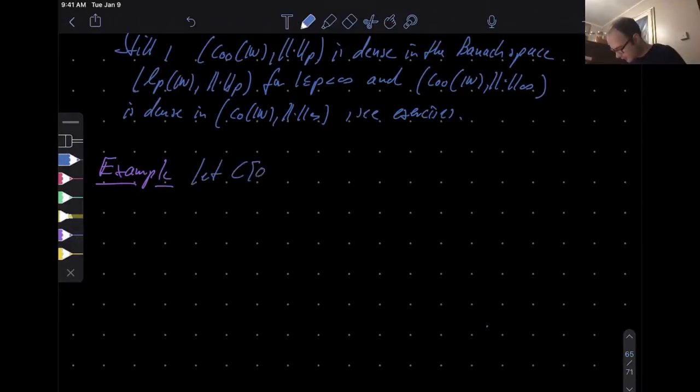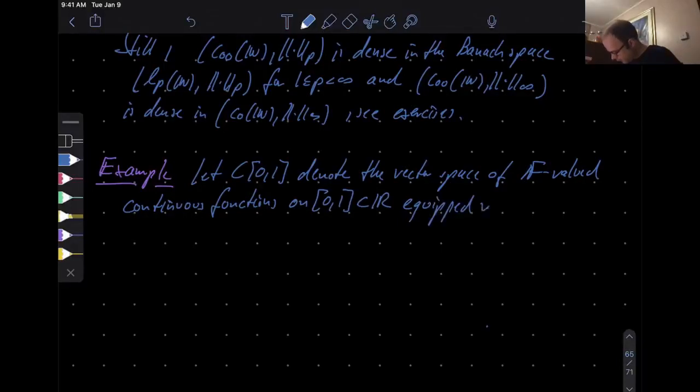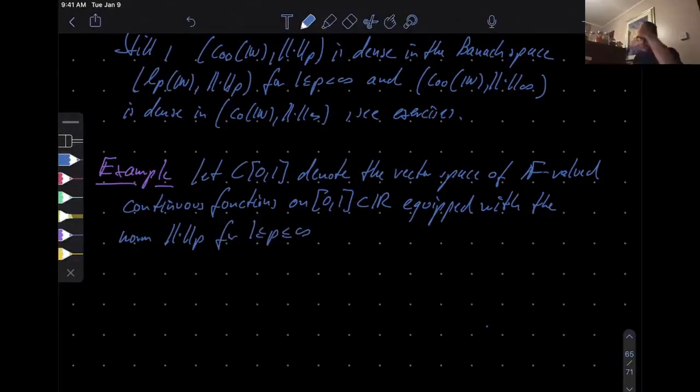So let Z01 denote the vector space of f-valued continuous functions defined on the compact interval 0, 1 on the real line, and equipped with the p-norms, with the norm, the p-norms that we discussed in the first chapter on normed linear spaces. Up front for arbitrary p ranging from 1 all the way up to infinity.